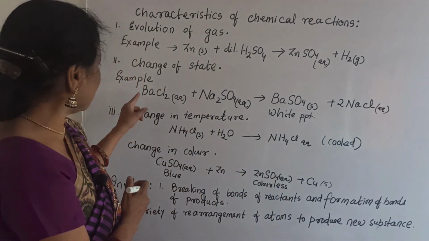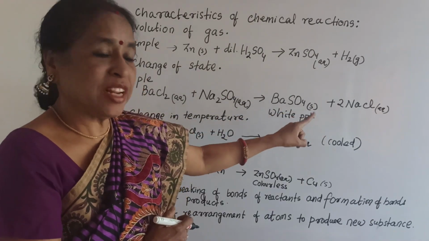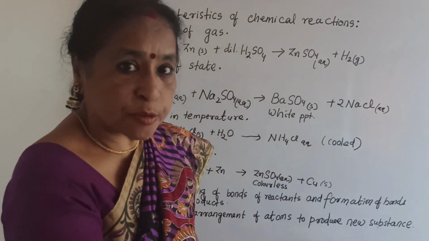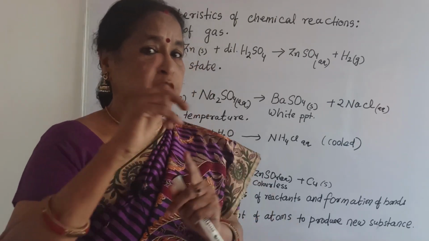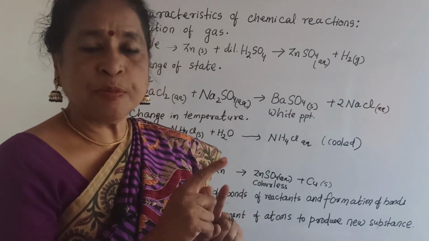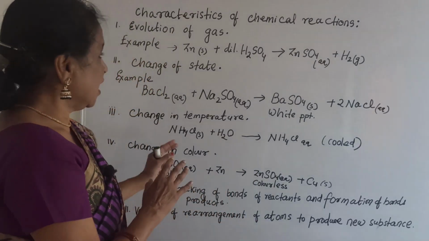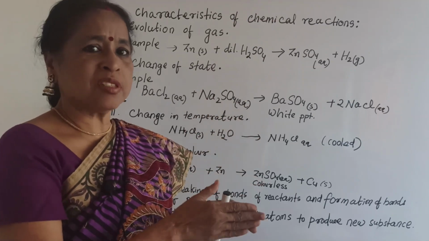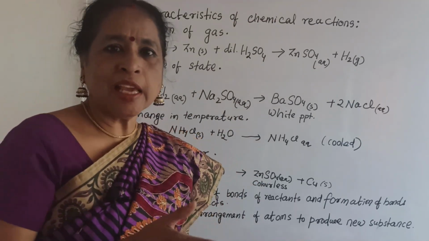You can find here also barium, chlorine, sodium, sulfur, oxygen. That means a variety of rearrangements of atoms takes place to produce a new substance. A new substance is produced, but it only contains the same type of elements on the product side. Similarly, how does rearrangement take place? Breaking of bonds in the reactants, formation of bonds in the product.